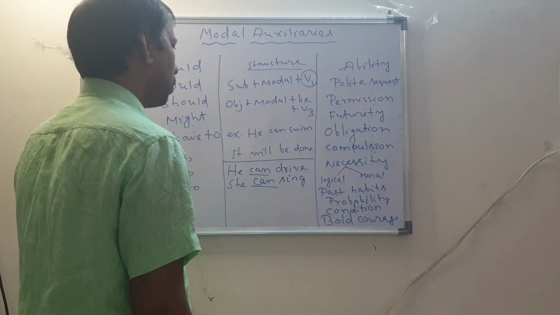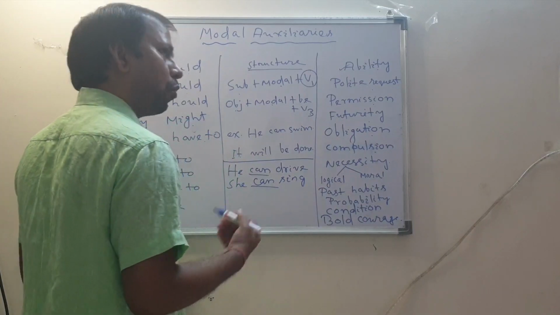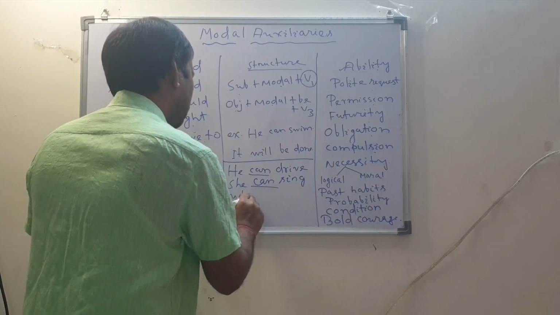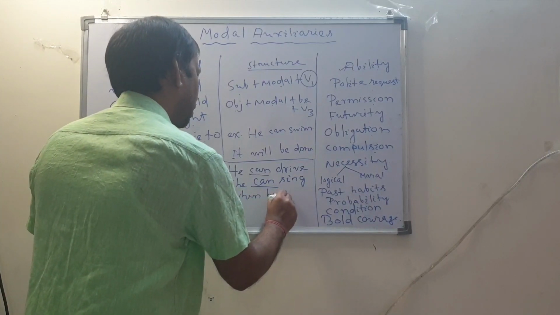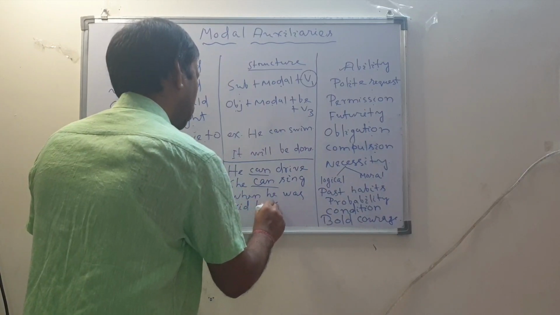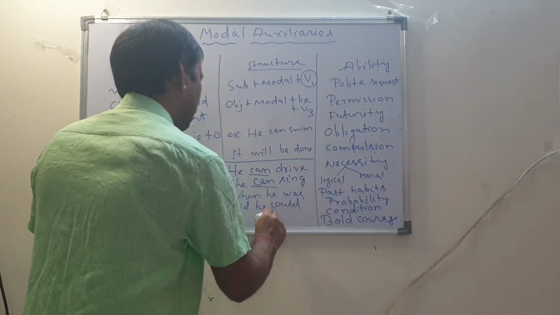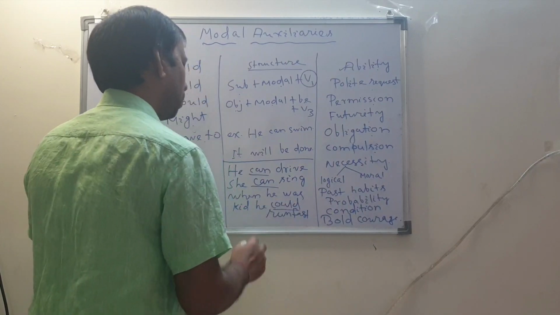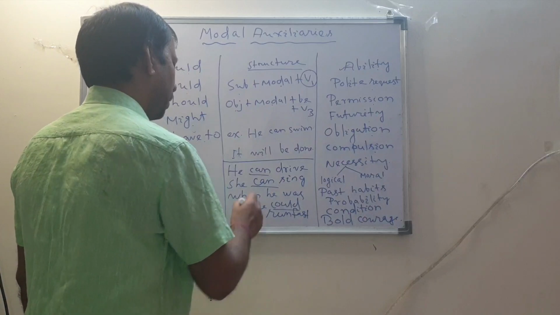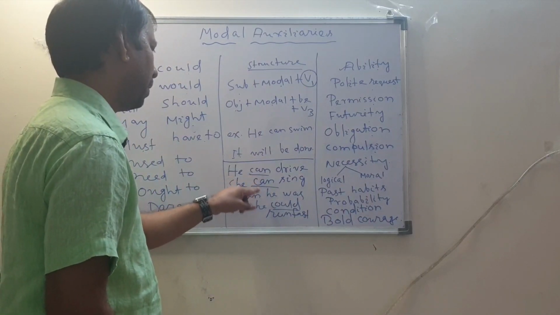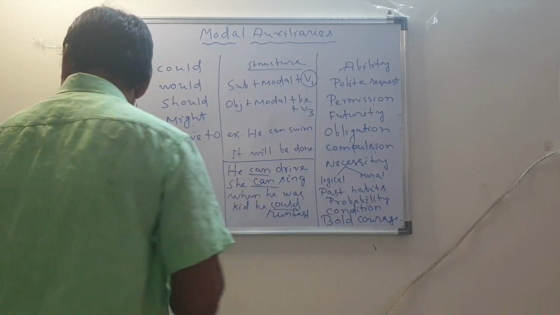If it is spoken from a past point of view, when he was a kid, he could run fast. So we can use could also for past ability when spoken from a past perspective. So can and could are used for ability.